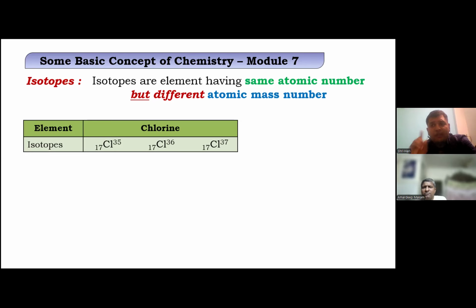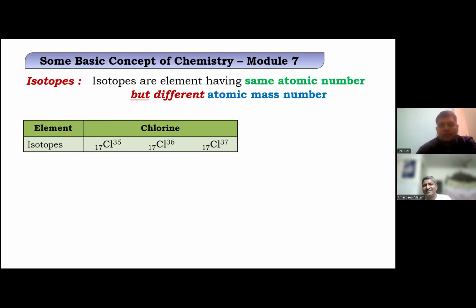I have seen many kids make the same mistake: 1, 2, 3, 4, 5, 1, 2, 1, 2, like this. They will draw the arrow because it is given in the textbook. This is just to explain to you, but you don't have to mug. You have to understand what the orbitals are and how they are arranged. Then you will automatically write the electronic configuration. It definitely comes in the paper to write the electronic configuration for a particular element, or they will ask in a tricky way, where the last electron enters, maybe.